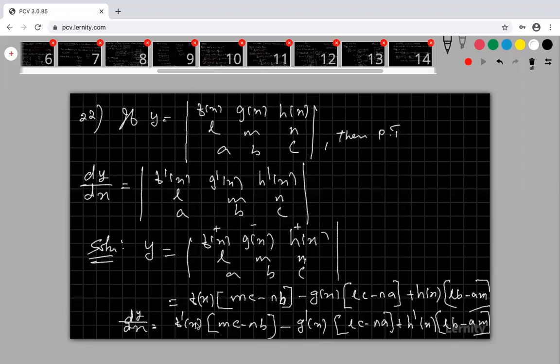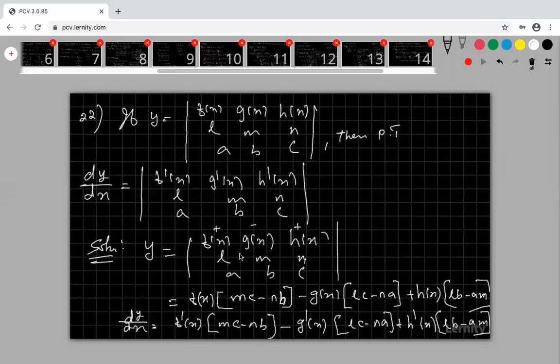So, what is the difference between these two expansions? Nothing different. Only here f of x is there, here f dash of x. Here g of x is there, here g dash of x. Here h of x is there, here h dash of x. So therefore, this can be written in determinant form with my first row as f dash of x, g dash of x, h dash of x.